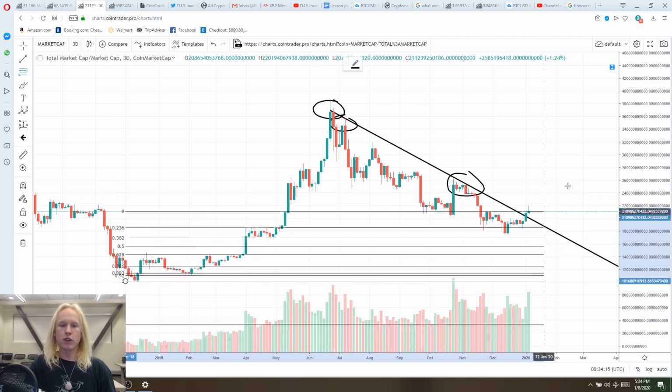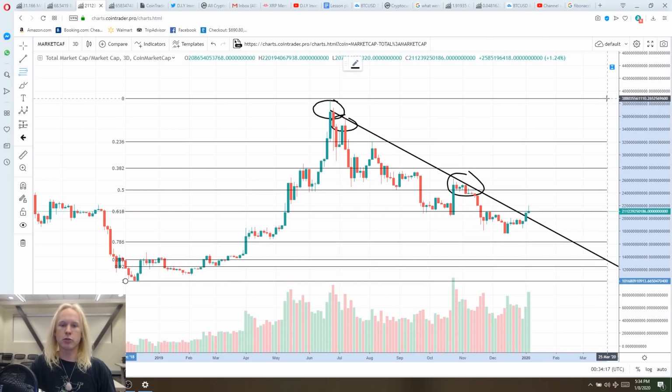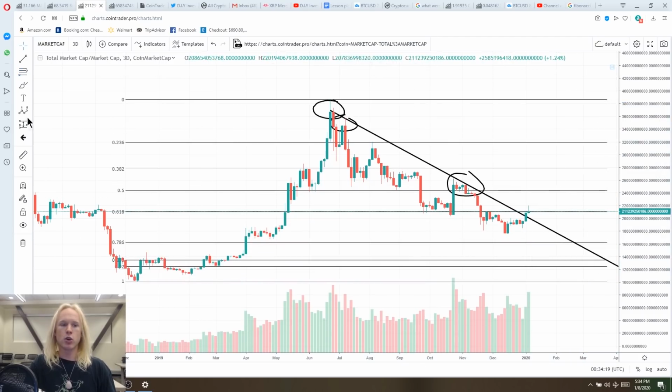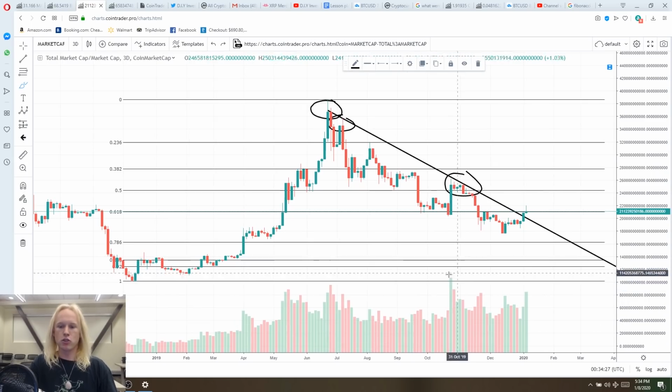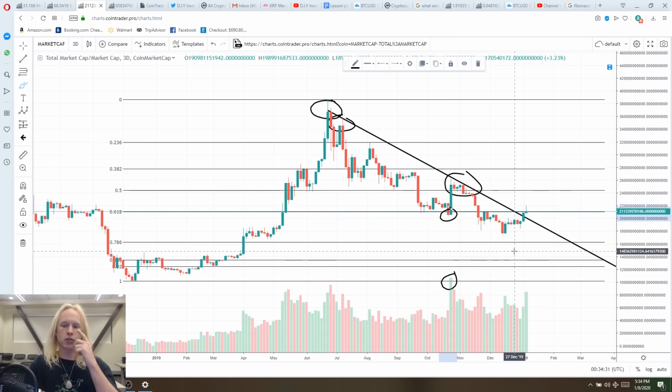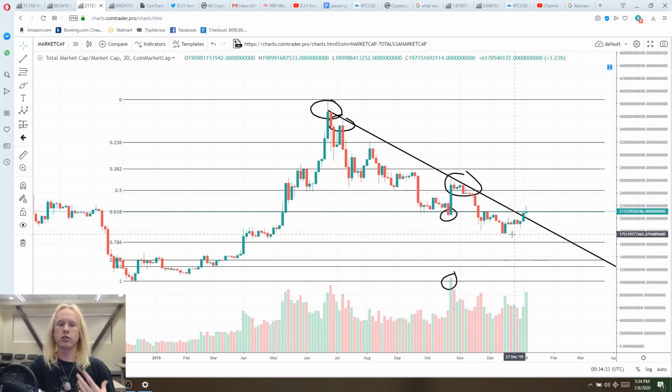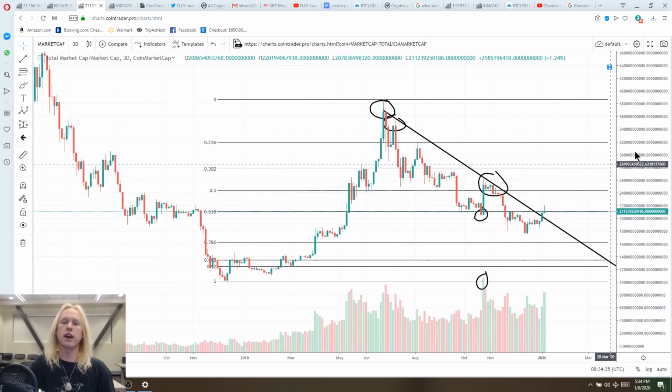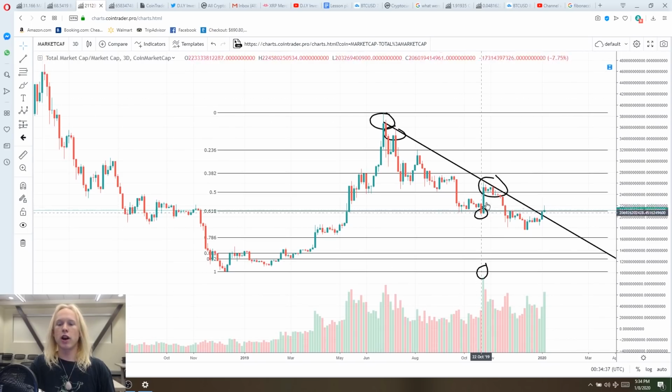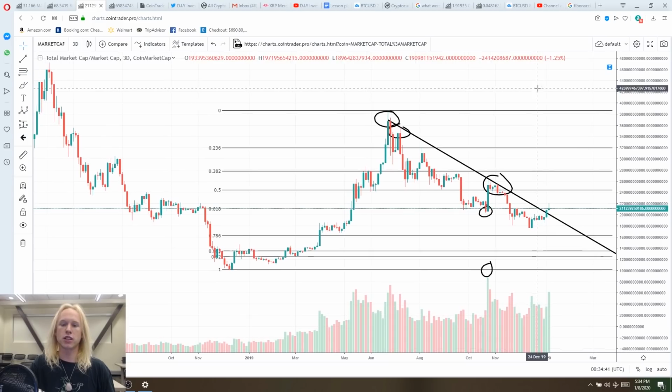Now, if we drop a Fibonacci extension tool and we take a look at what's going on currently, we can see that the bottom of this retrace kind of took us in between the 786 and the 618 region. We started getting a lot of new buy volume that came in at this 618 level. And so that's exactly what you want to see. Now, generally speaking, in more bullish coins and bigger, stronger uptrends, they will kind of find support at this 618 region before going back up in their new cycle.